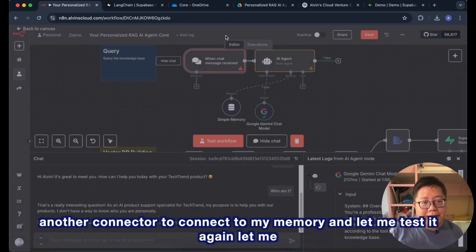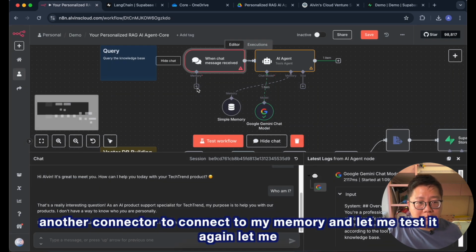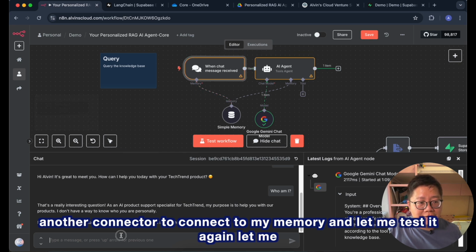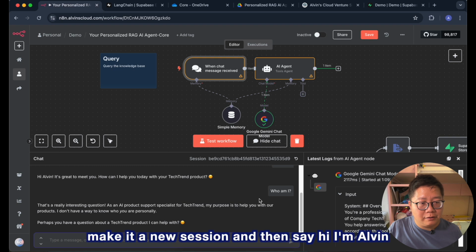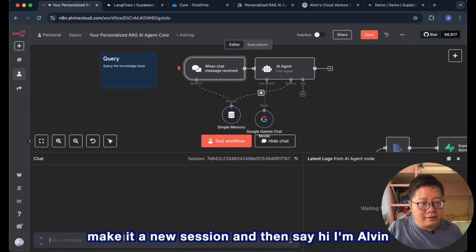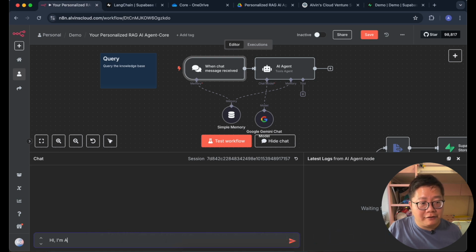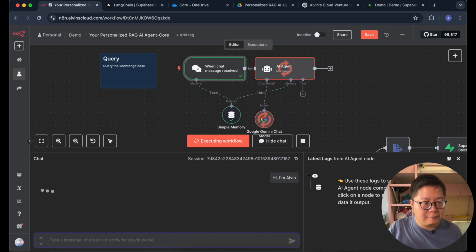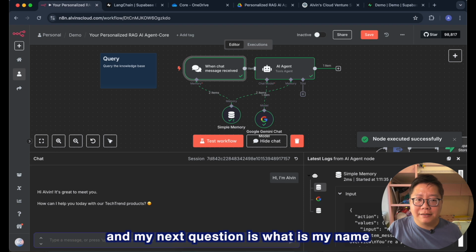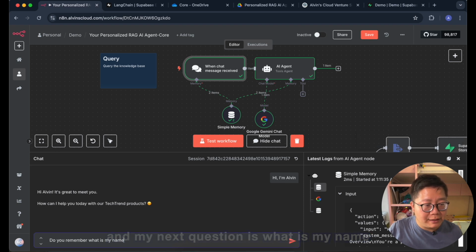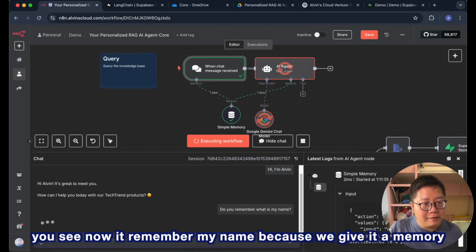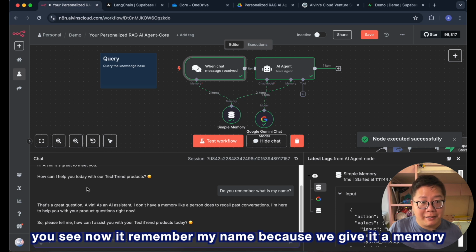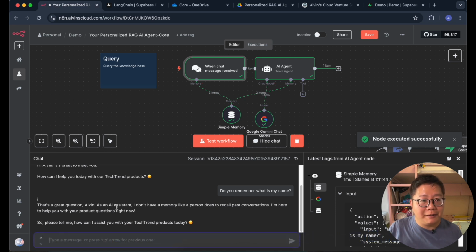Now I have another connector to connect to my memory. Let me test it again. Let me make it a new session and then say, hi, I'm Elvin. And my next question is, what is my name? You see, now it remembers my name because we gave it a memory.